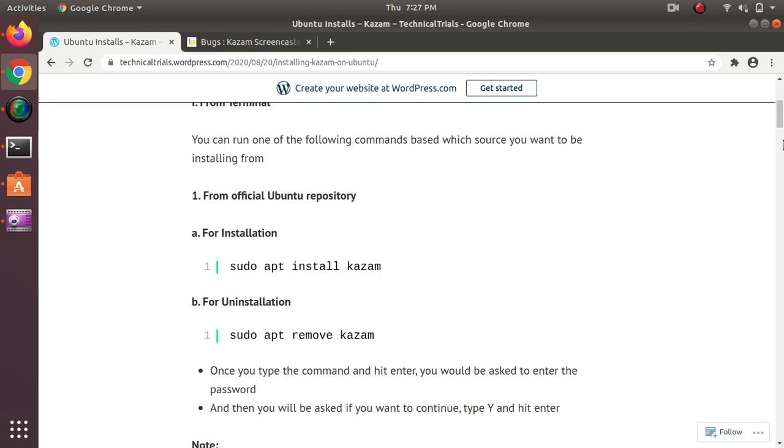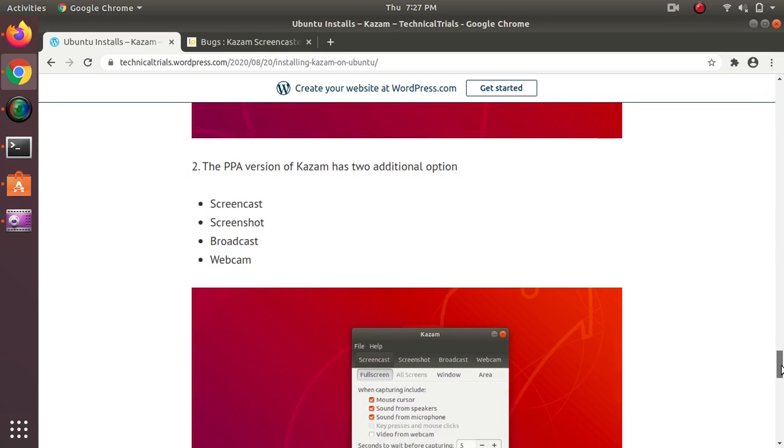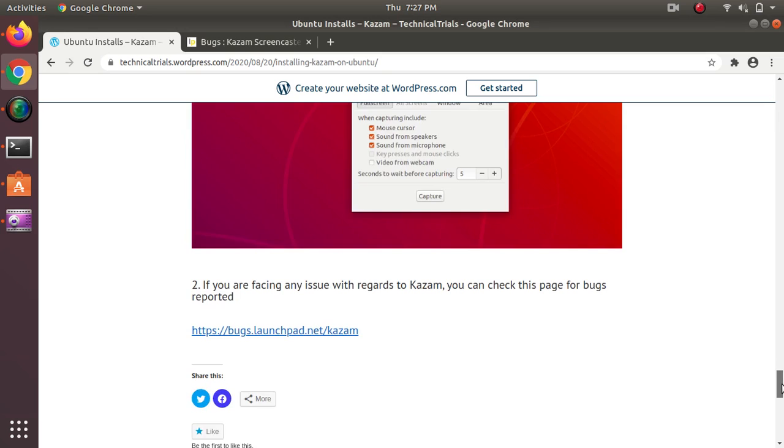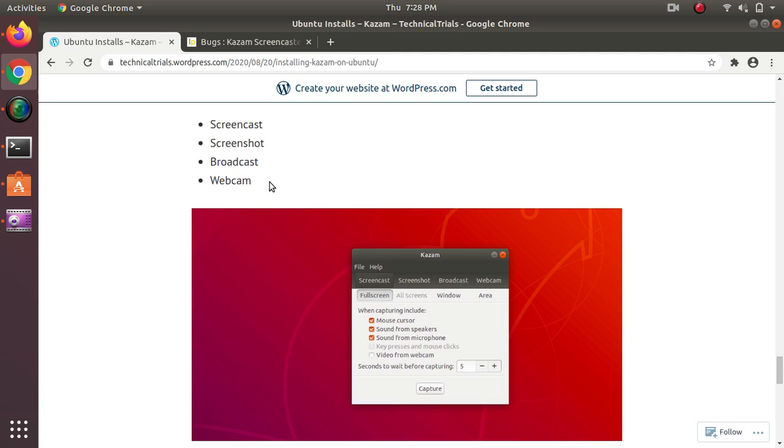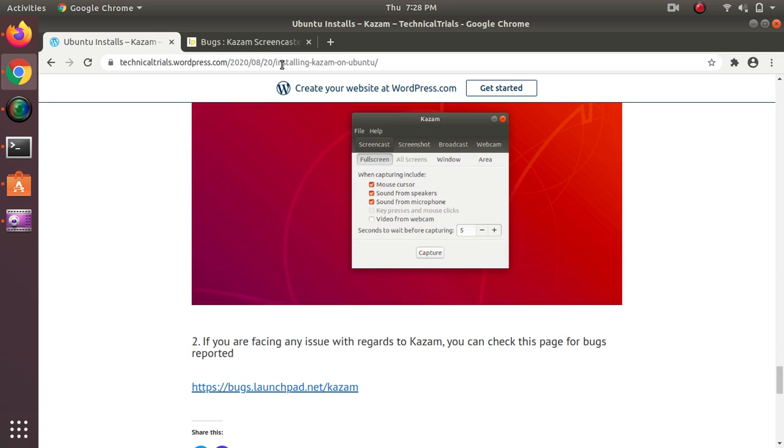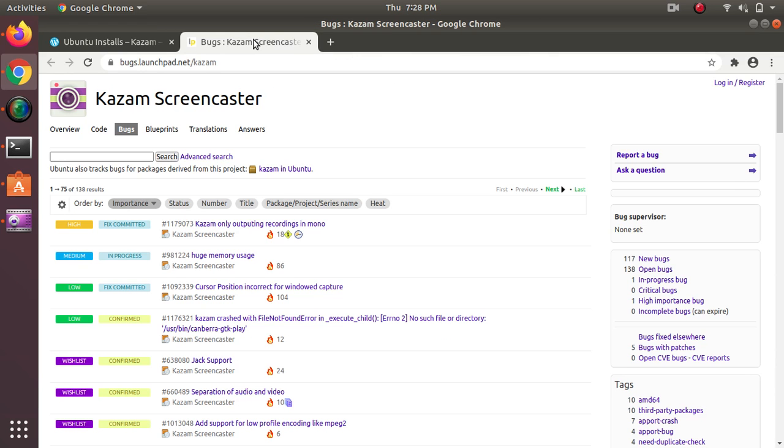But if you install it from a PPA, as we already mentioned, PPA would have the very latest version. So if you install it from a PPA, when you launch the software, you will be able to see two new options, that is broadcast and webcam. So totally you will be able to see four options on the software: screencast, screenshot, broadcast and webcam. We also have mentioned a link which is to check out the bugs that I mentioned for this particular software.